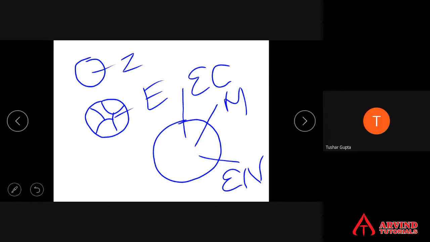Which are the germ layers in an embryo? Ectoderm, mesoderm, and endoderm. Okay. See, some organs of the body arise from ectoderm, some organs arise from mesoderm, and some organs arise from endoderm. For example, nervous tissue arises from ectoderm. Our blood and blood vascular system, heart, arise from the mesoderm. And endoderm gives rise to various organs of the digestive system.